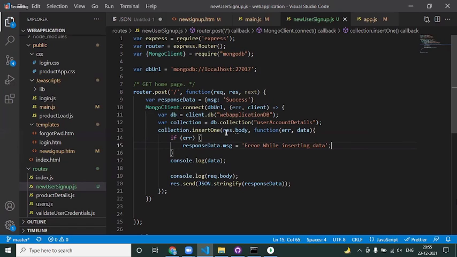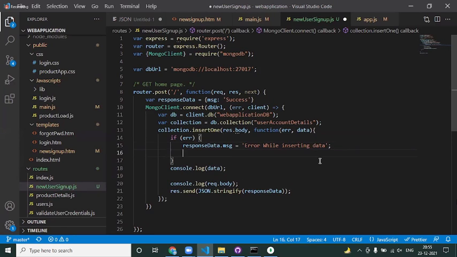Okay, at the same time, let me say response data dot code. I want to put some code also here, something called as error, so that at the receiver guy, he can check the code whether it is error or not. If this is not the case, can I say that successfully inserted data?